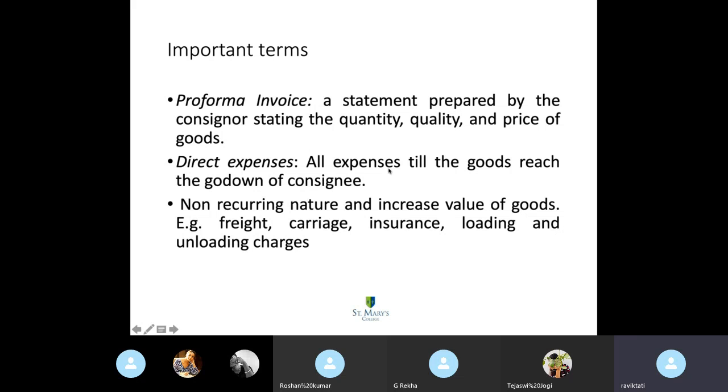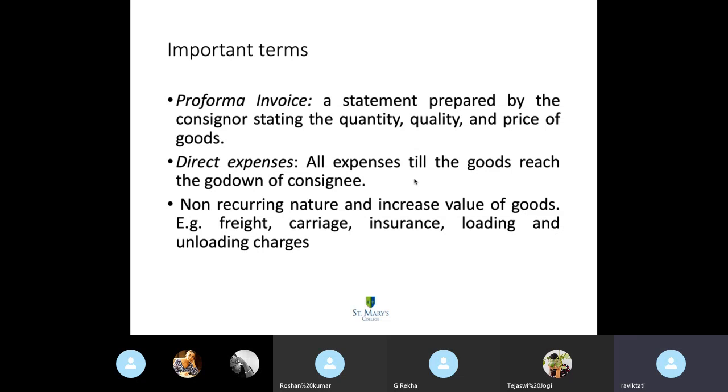And there are some expenses directly incurred by the consignor also. All expenses till the goods are made available at the godown or the warehouse of the consignee are direct expenses. And they are all non-recurring in nature. And they sometimes also increase the value of the goods. And sometimes it may not be so. For example, loading and unloading of goods doesn't increase the value of the goods. But freight and carriage definitely change the value of the goods.